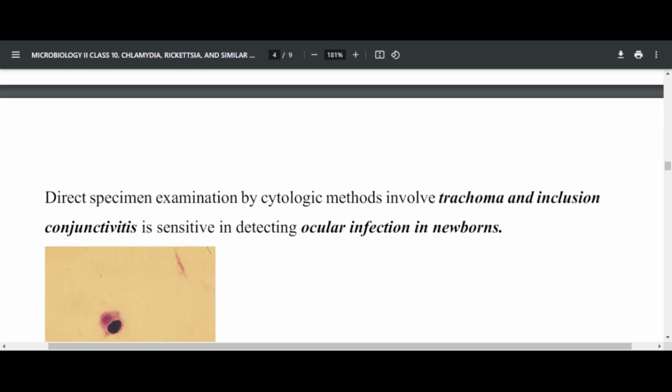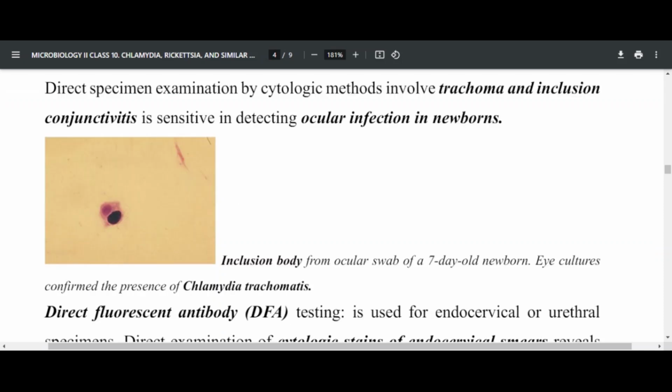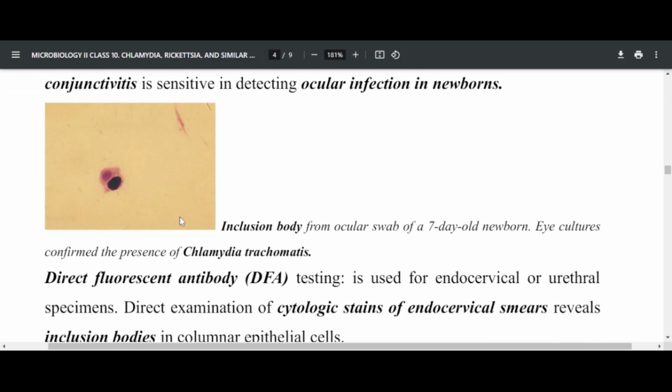So first, after receiving the specimen in the lab, you can proceed with the direct microscopic examination, where you perform cytological methods. That is direct cytological examination, which involves trachoma and inclusion conjunctivitis, and is sensitive in detecting ocular infection in the newborn, especially observing for trachoma and inclusion conjunctivitis.